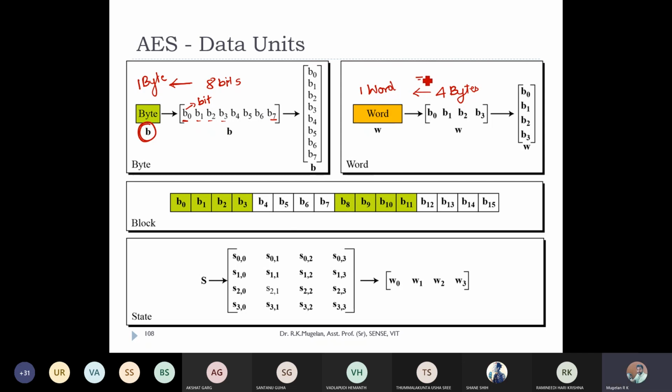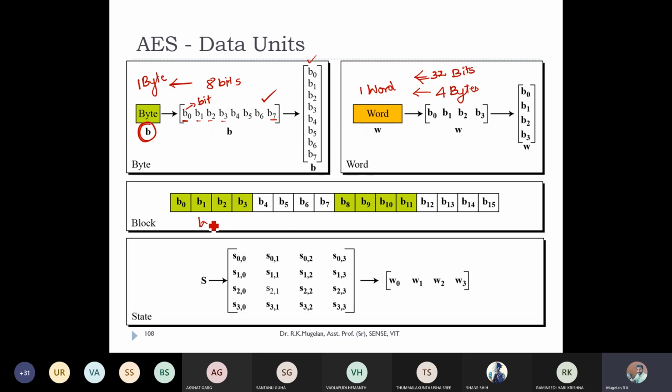Can you people tell how many bits are present in a word? You can unmute or you can use your chat box. 8 bits make 1 byte and 4 bytes make 1 word, which means totally you'll have 32 bits. So 32 bits make 1 word, and you can represent all the bits and bytes in either a row vector or column vector. Then we can also represent a group of words as a block.